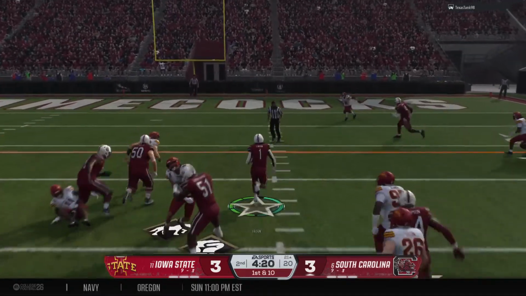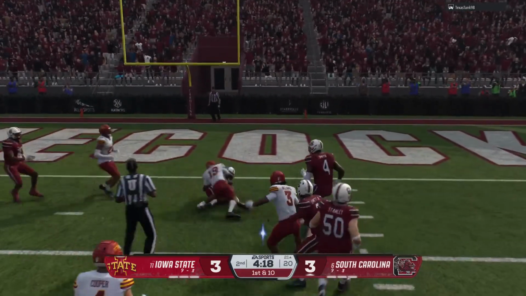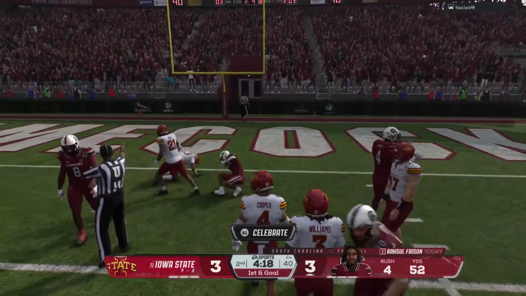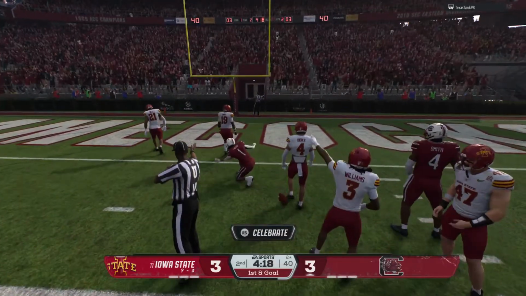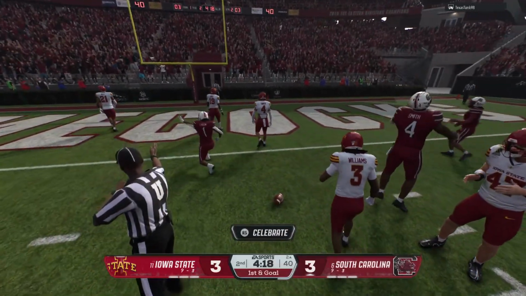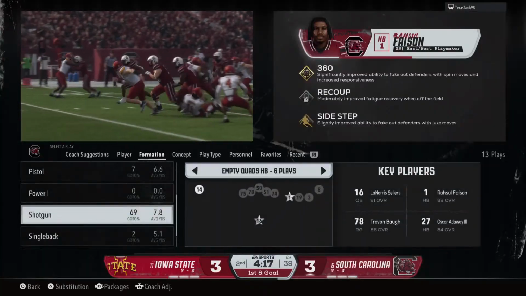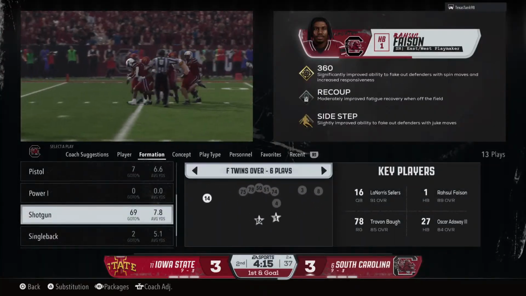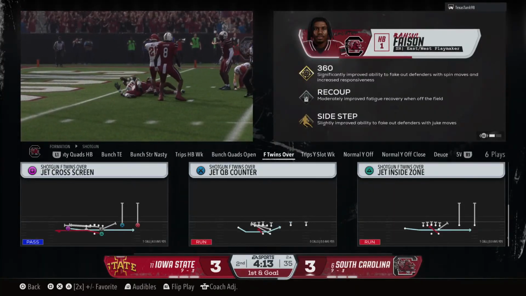From the shotgun, here's an inside give. And he's stopped just short, down to the 2, but an excellent run. Ooh, how about that offensive line? That's just getting a hat on a hat, opening just enough room for the back to be able to get through there for a big gain.